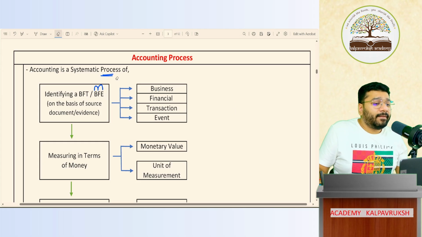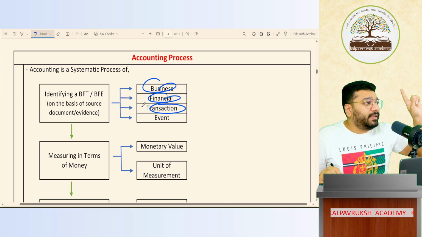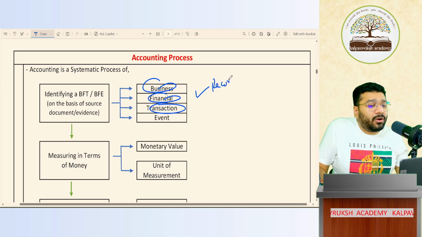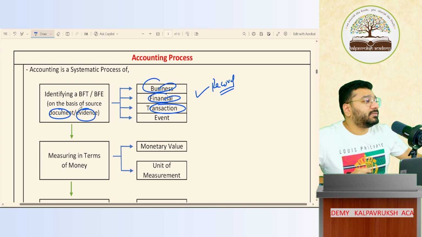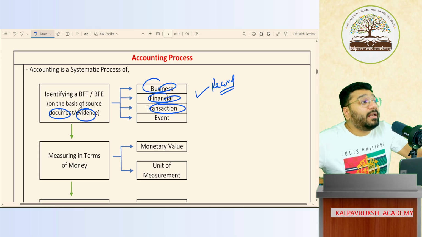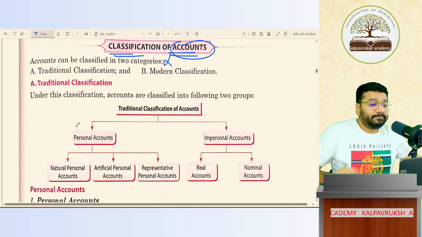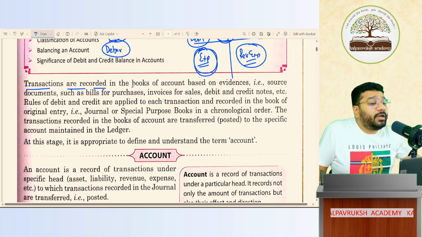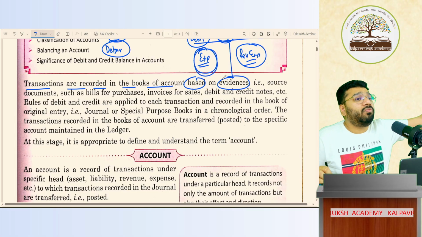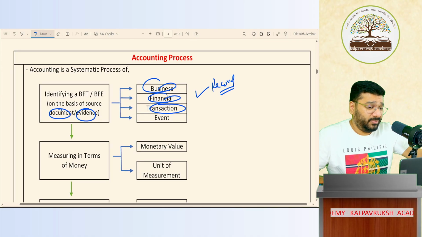Now, once you come across a business financial transaction, you can record it only and only if you have documentary evidence. Which means in business, you cannot record anything without evidence. Everything should be supported by evidence. Now the question is why? Transactions are recorded in the books of accounts based on evidences. Sir, if this is not there, can we not record it? You can record it, but you'll be in trouble.